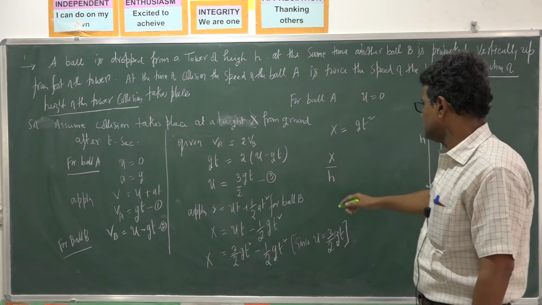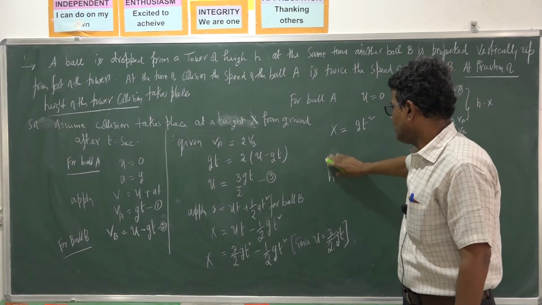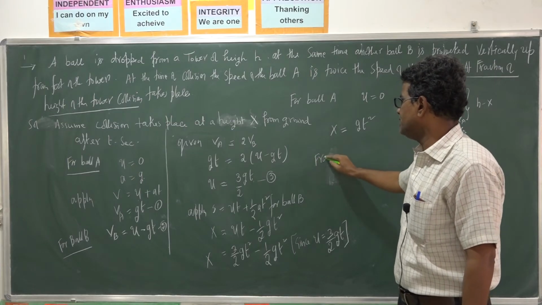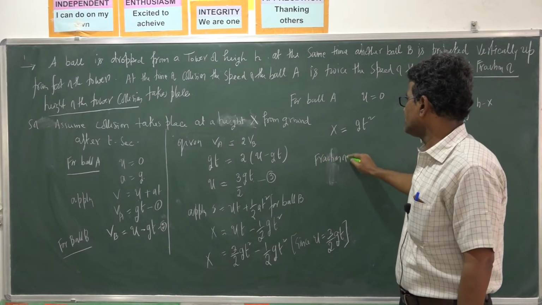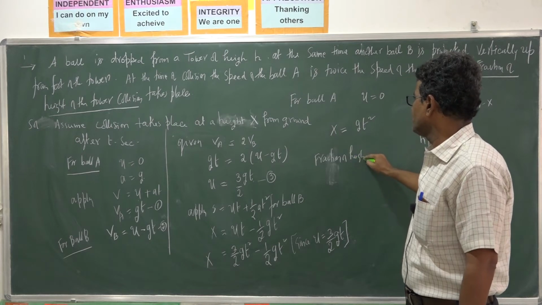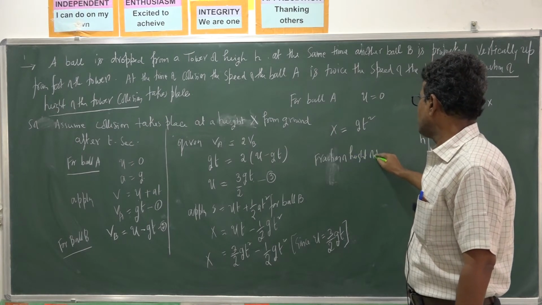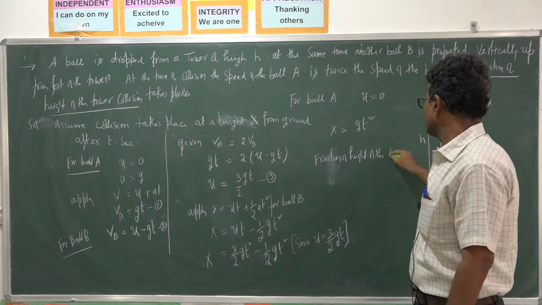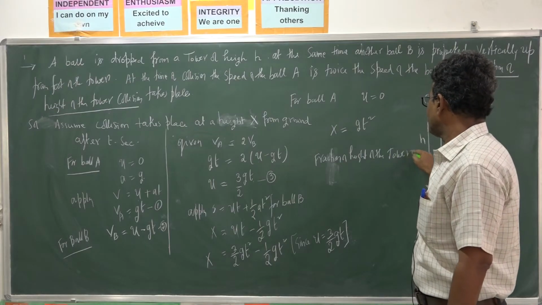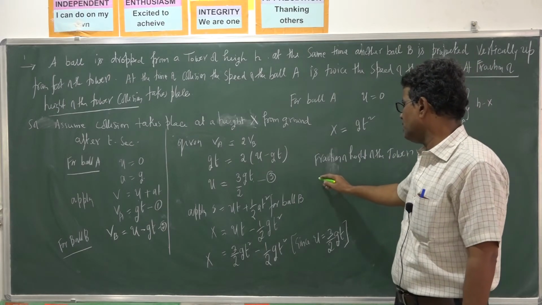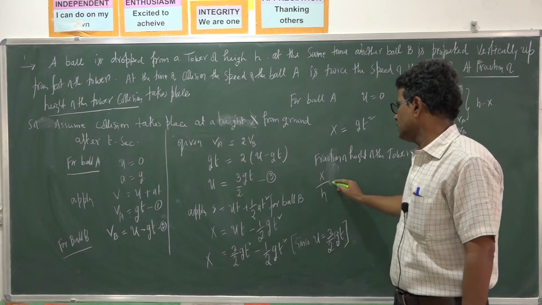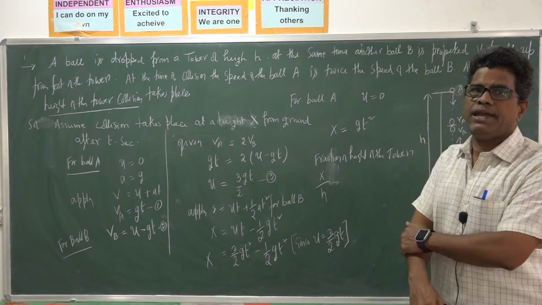This gives the fraction of the height of the tower where collision takes place. That is called x by h.